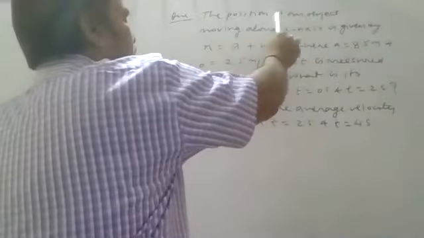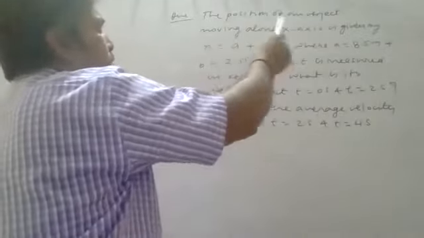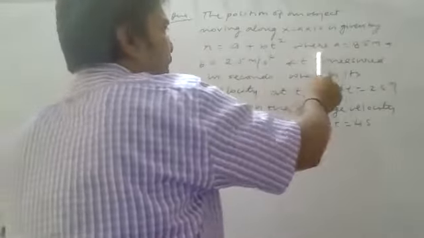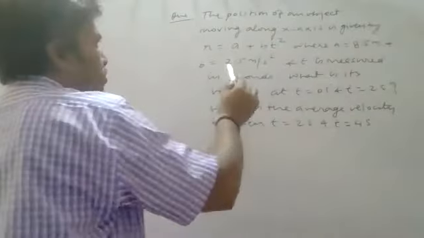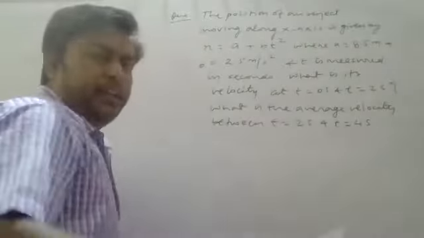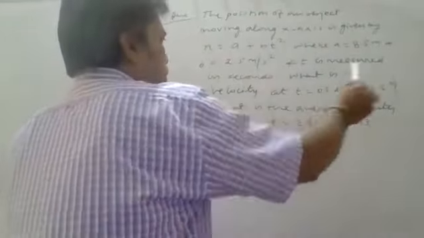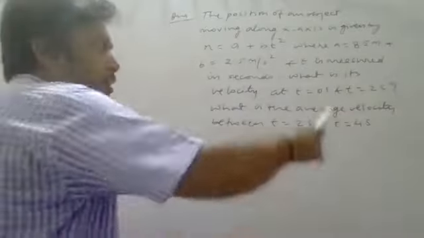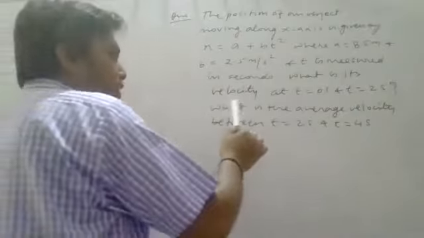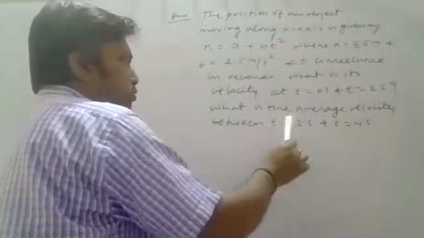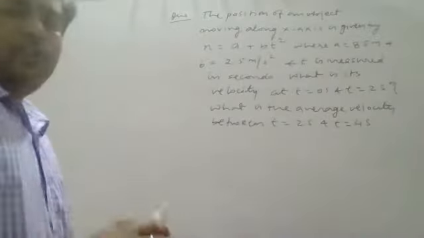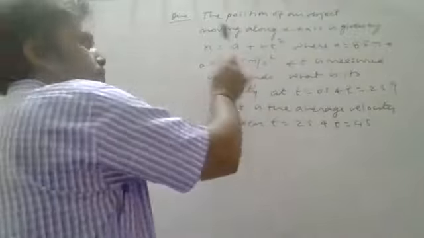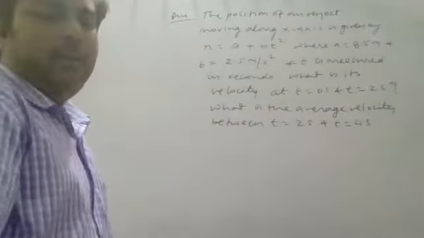See, the position of an object moving along the x-axis is given by x equals a plus bt square, where a equals 8.5 meter and b equals 2.5 meter per second square, and t is measured in seconds. What is its velocity at t equals 0 seconds and t equals 2 seconds? Here you have to find instantaneous velocity. And the second part: what is the average velocity between t equals 2 second and t equals 4 second? So in this question, for getting instantaneous velocity, I have to find the first order derivative of this given equation, and thereafter I will calculate average velocity also.